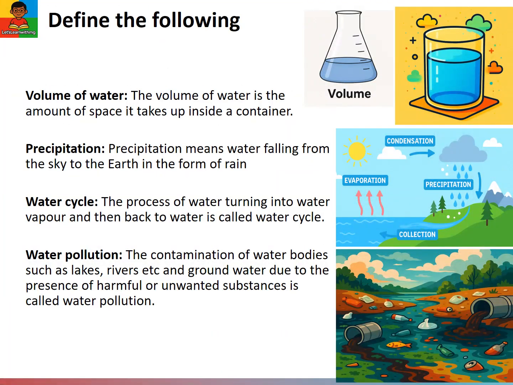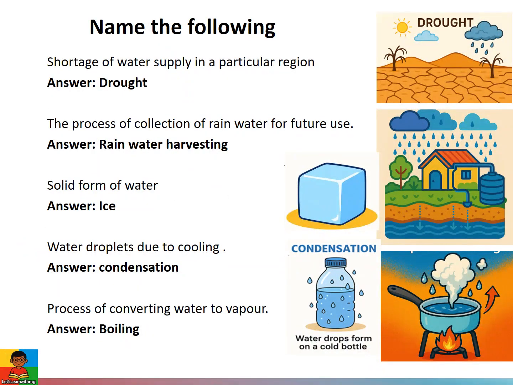Let's define some important terms. Volume of water. The volume of water is the amount of space it takes up inside a container. Precipitation means water falling from the sky to the earth in the form of rain. Water cycle. The process of water turning into water vapor and then back to water is called water cycle. Water pollution. The contamination of water bodies such as lakes, rivers, and groundwater due to harmful or unwanted substances is called water pollution.